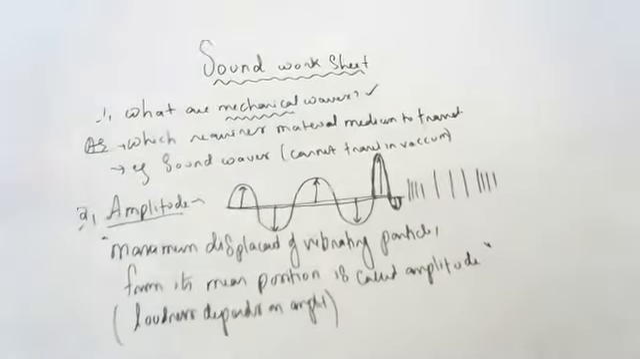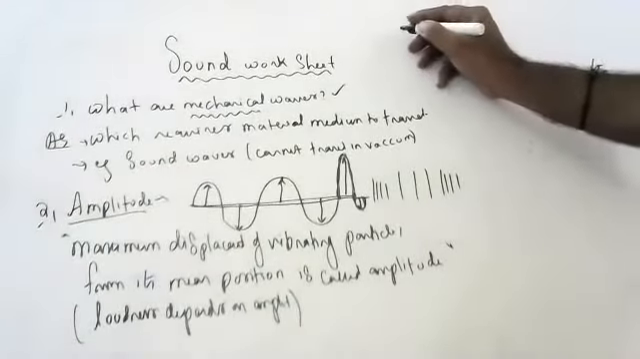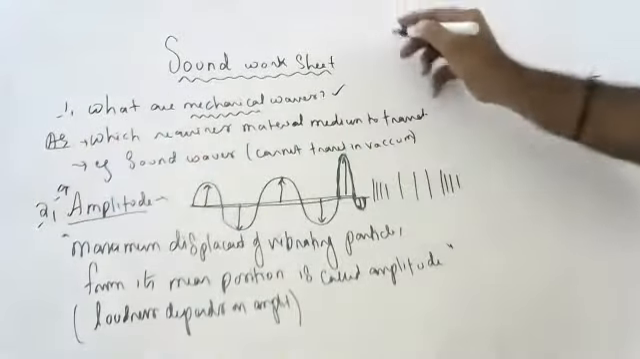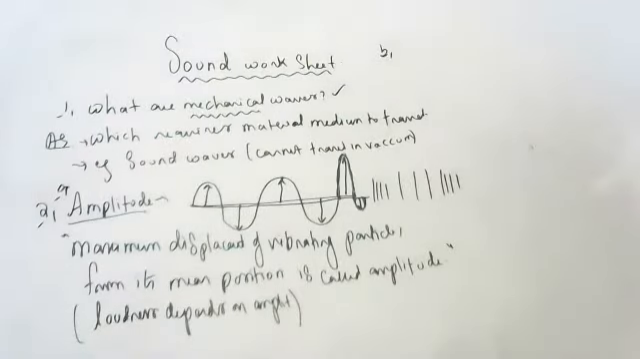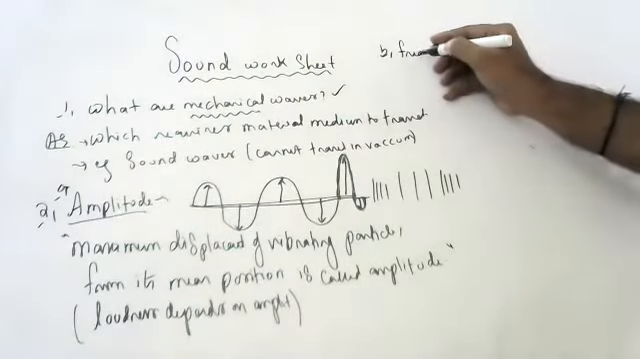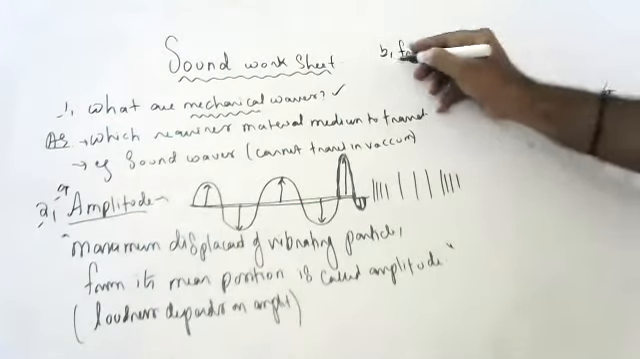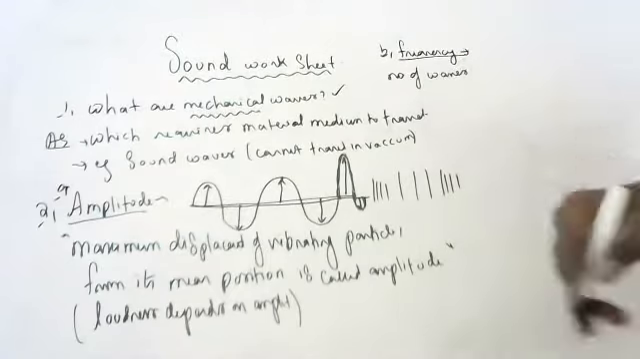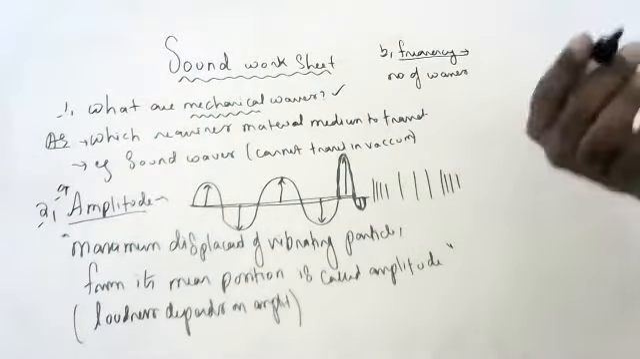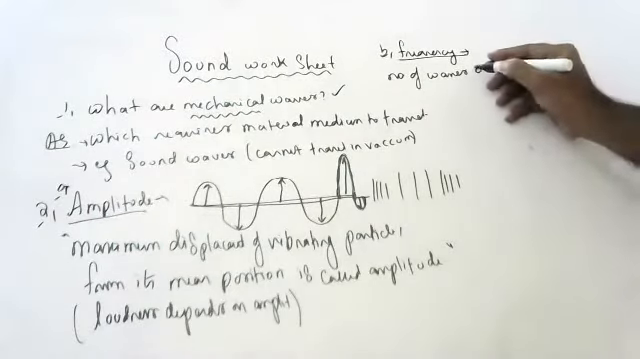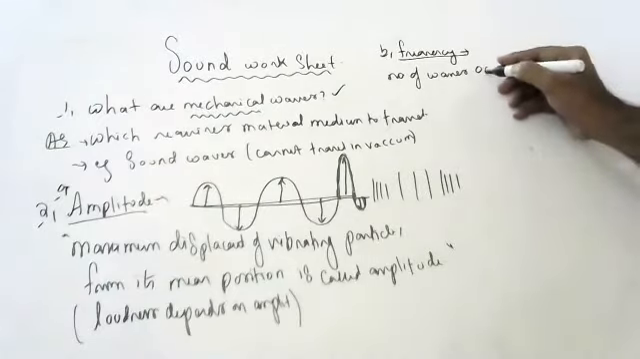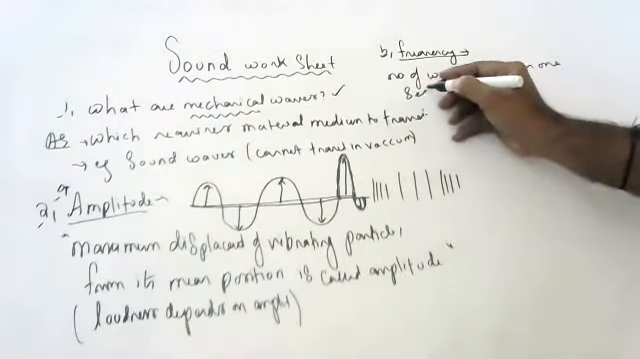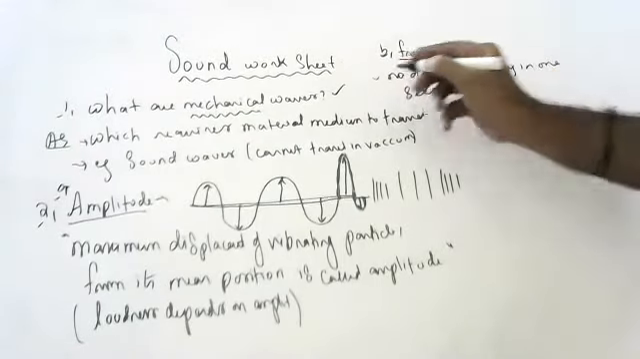And next definition. This is the first definition and this is the second definition. Second definition is asking: define frequency. What is frequency, children? Number of waves or cycles or oscillations in a second. Number of waves occurring in 1 second is called frequency. How many waves are coming in 1 second?